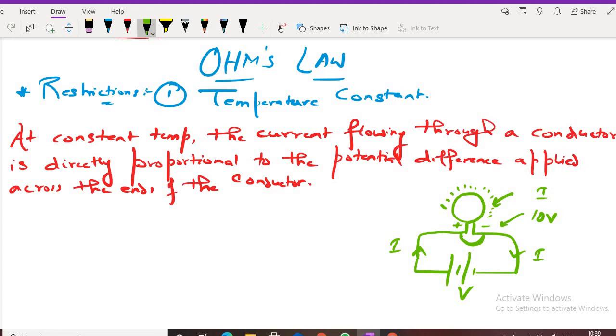Now if you increase the potential difference, if the potential difference is 100 volt, then the current will also increase. Understood? If you increase the potential difference, current will also increase. If you decrease the potential difference, current will also decrease. Okay, understood?